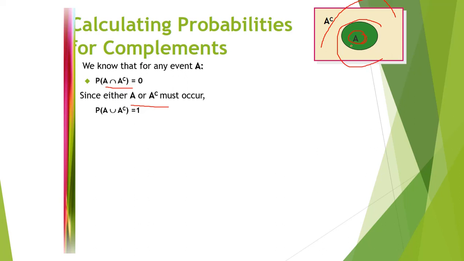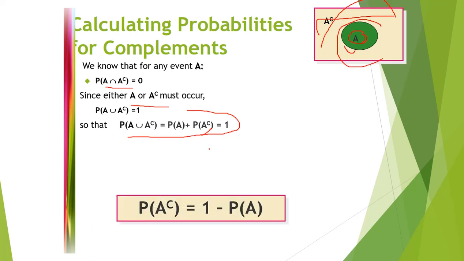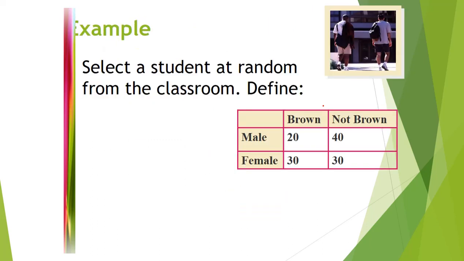Here if we apply union, then total sample space probability is equal to 1. So probability of A union A complement equal to probability of A plus probability of A complement, which gives probability of A complement equal to 1 minus probability of A. This is the final formula.